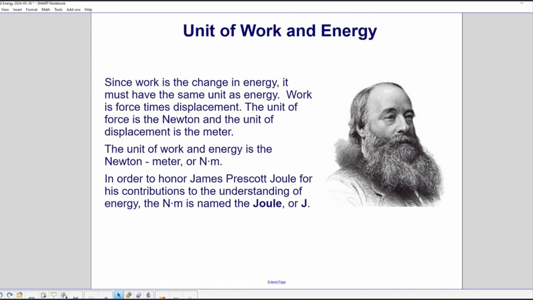The unit of force is the Newton, and the unit of displacement is the meter. So, the unit of work and energy is the Newton meter. In order to honor James Prescott Joule for his contributions to the understanding of energy, the Newton meter is named the Joule, or a capital J.